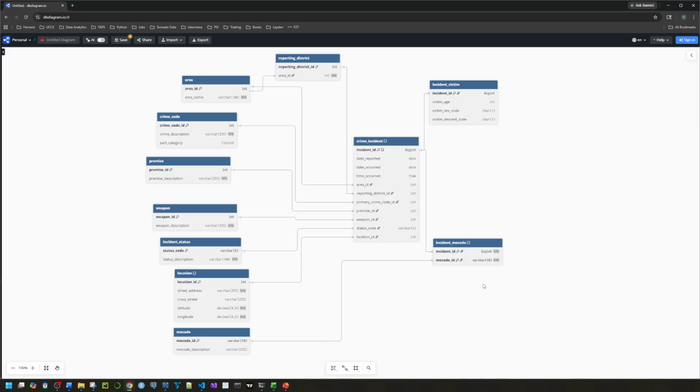Back to the MO codes, each incident can have multiple MO codes. So it's linked to the MO code table through a bridge table where there's no uniqueness constraint. In the CSV, the MO code is a white space separated list of integer values. So there will be multiple incident IDs linked to multiple individual MO code IDs, and then from this bridge table, it links back to the MO code reference table.